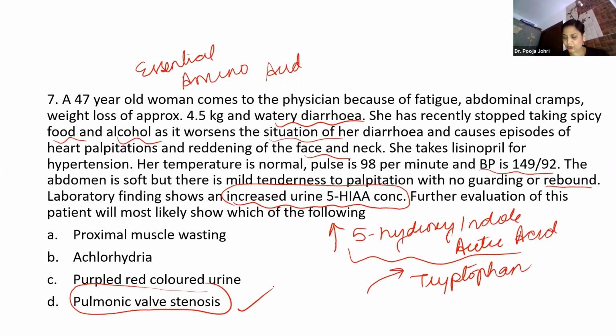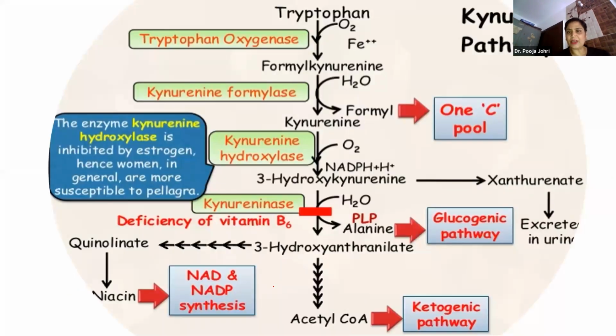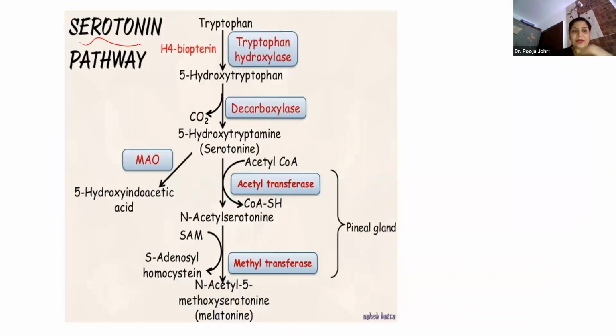Now let's quickly go through the metabolism of tryptophan. Just now I told you that tryptophan undergoes the kynurenine pathway. You can see it is forming acetyl coenzyme A. Second pathway is the serotonin pathway, where tryptophan is being converted, forming serotonin.